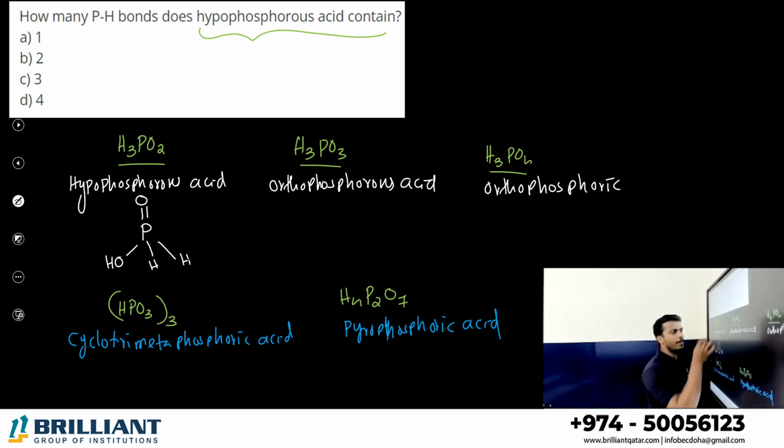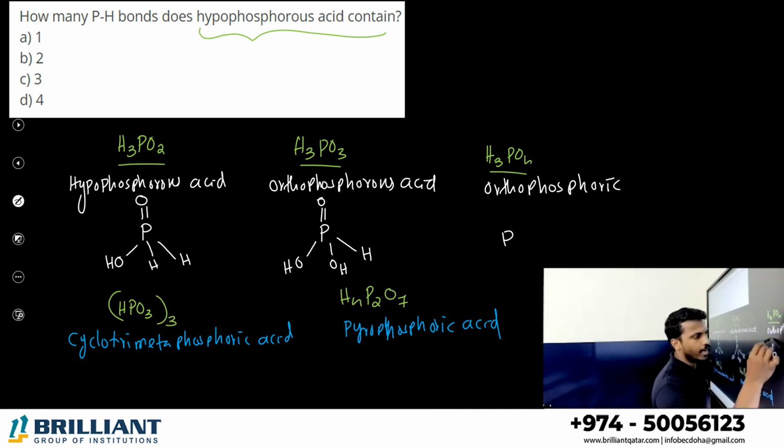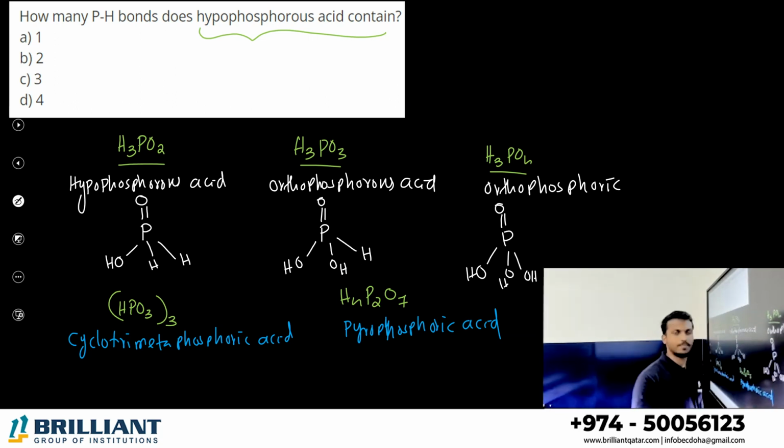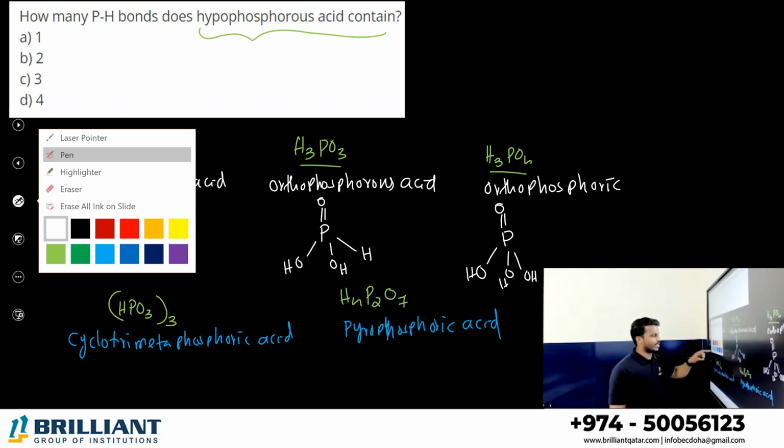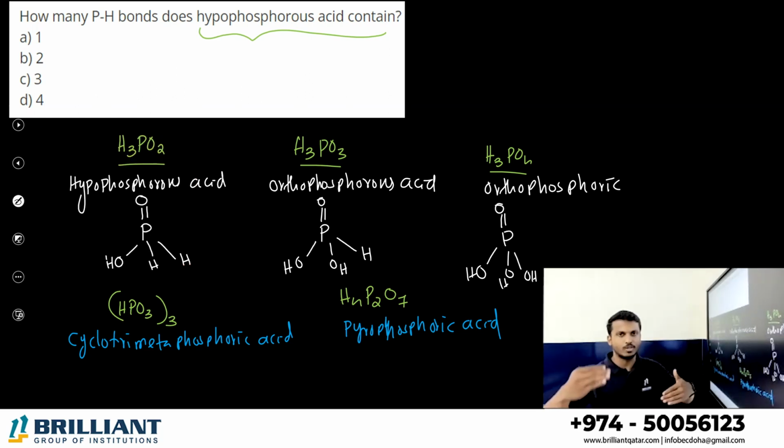Okay, H3PO3 means what? P double bond O, OH is common. One more oxygen is required, right? Take it as OH, with the remaining one hydrogen. So here it will be P double bond O, OH, OH, OH. Alright. Now we can go for trimetaphosphoric acid. It is one of the questions we have to discuss, then I will explain the structure.